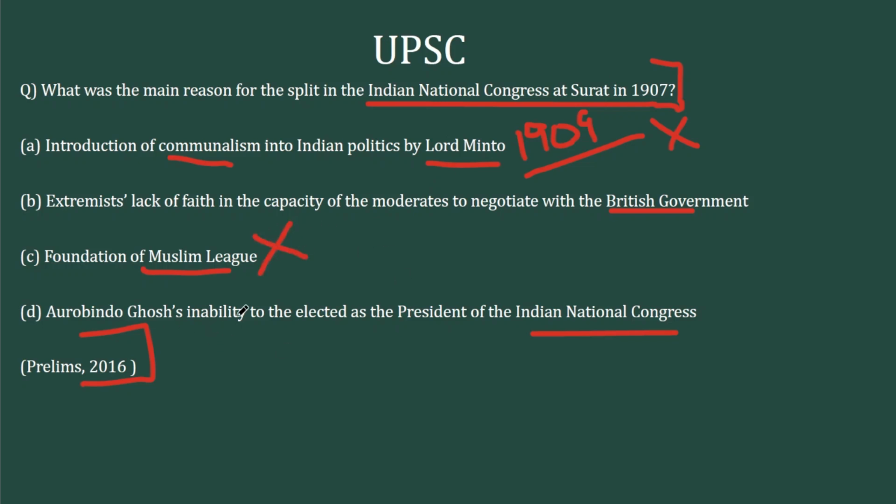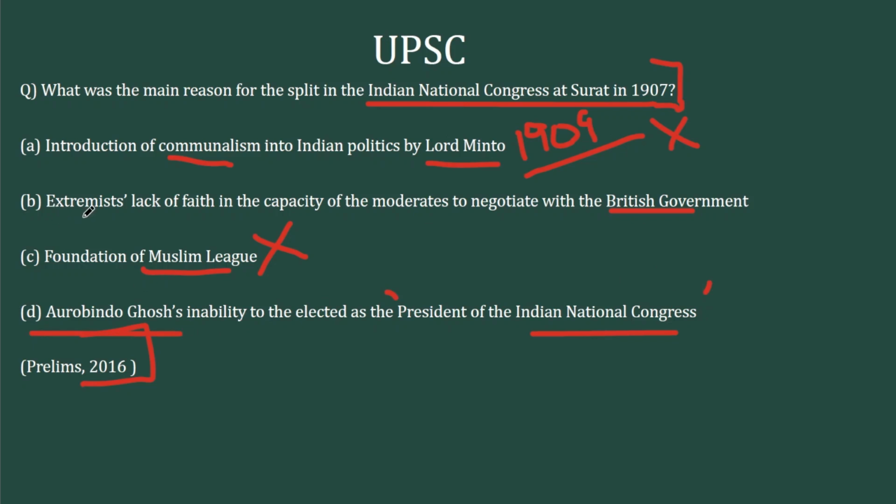The last option, Aurobindo Ghosh's inability to be elected as the president of Indian National Congress. We know that Aurobindo Ghosh was part of the extremist movement. He was part of several conspiracy cases. Then he took to retirement in the later half of the first decade of the 20th century. So this is unlikely to be a reason, but there was in fact a controversy with respect to the election of president of INC and Surat split. But that's not Aurobindo Ghosh but someone else.